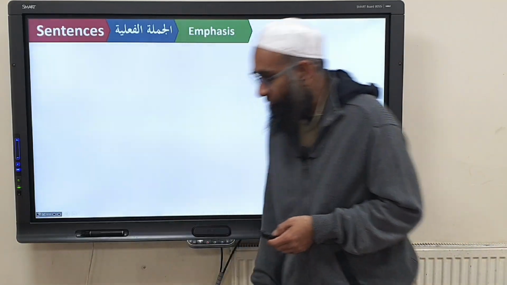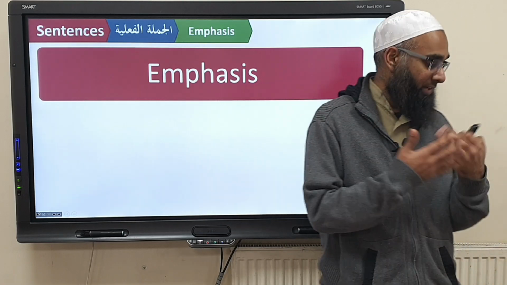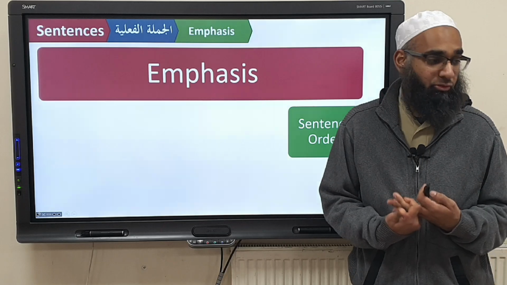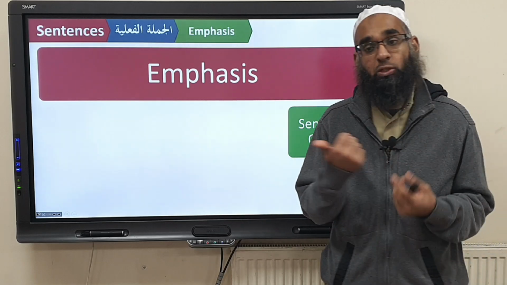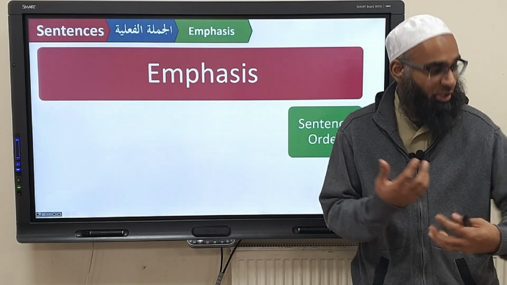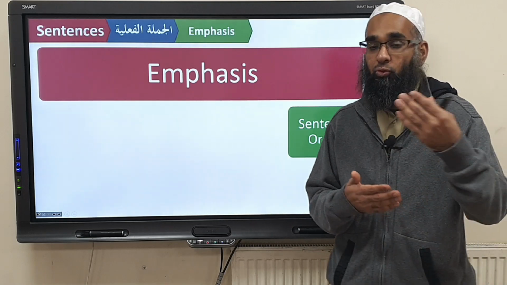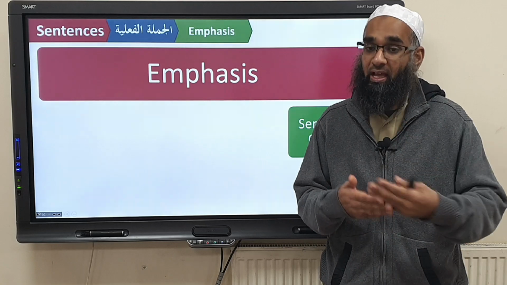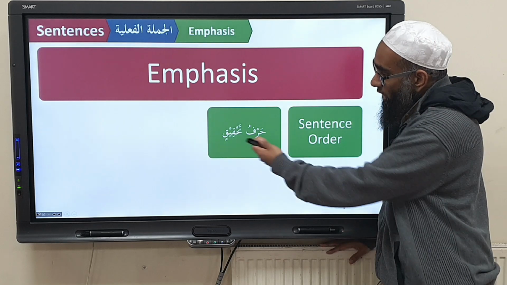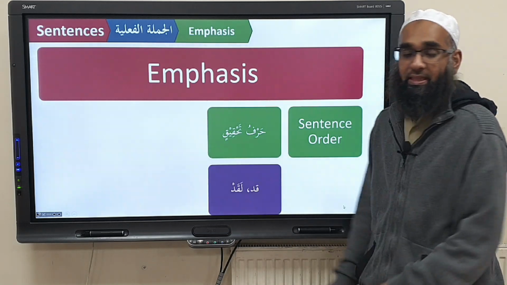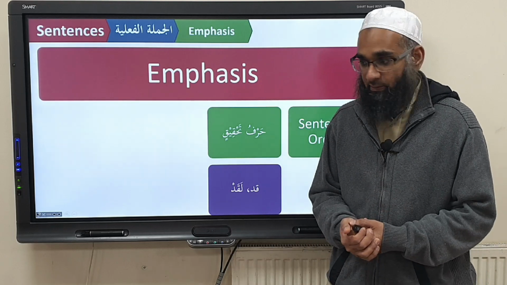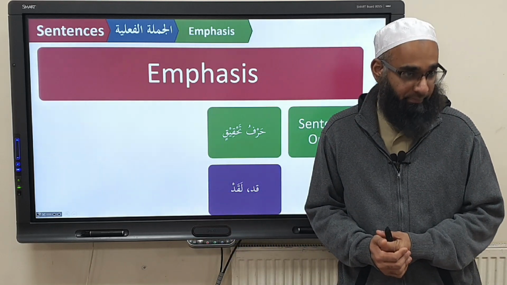Okay. So as a recap, we said that we can create emphasis in a sentence. The emphasis can be created by what? Changing the sentence order. If you change the sentence order, emphasis is created in a sentence. You can bring the maf'ul bihi first, before the fa'il. You can bring the maf'ul fihi first. You can add a harf tahqiq, which is either qad or lam al-ibtida plus harf tahqiq. So qad and laqad. You remember?